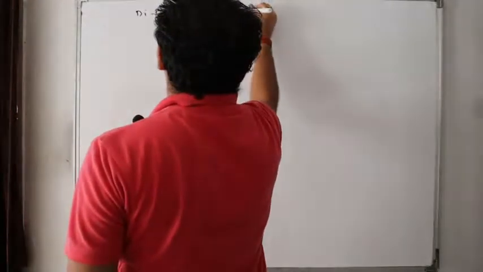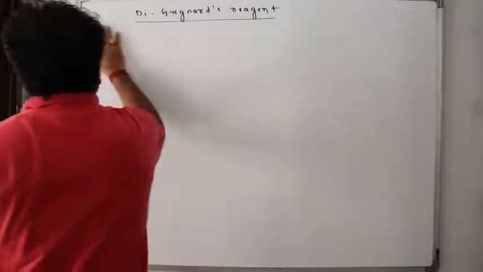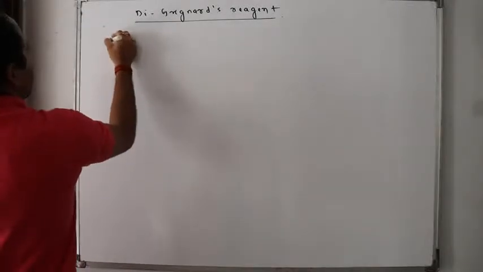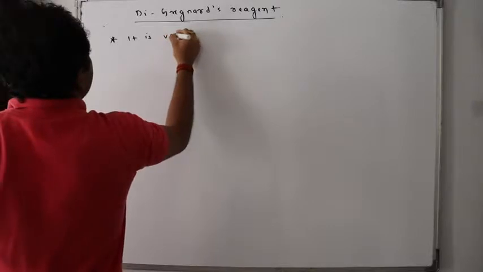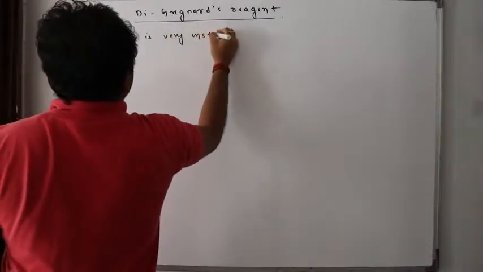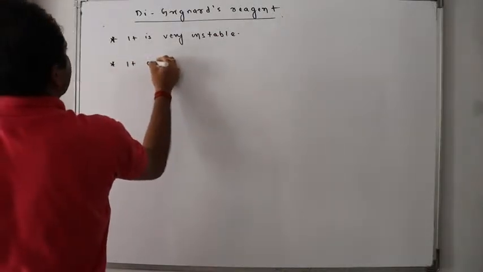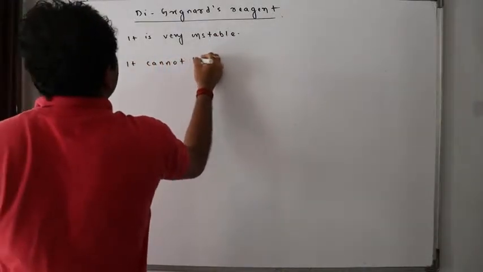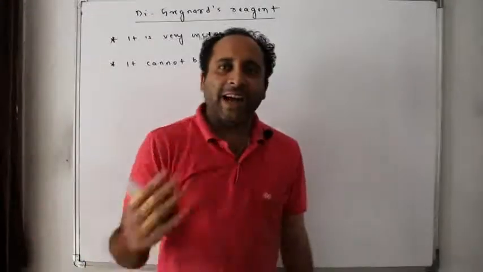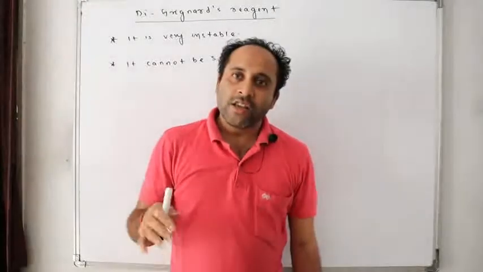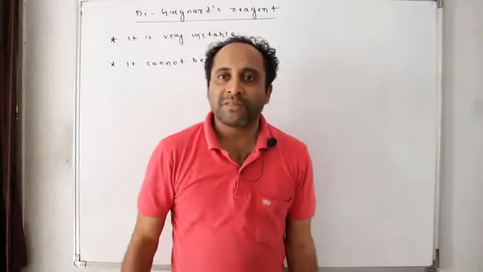di-Grignard reagent. It is very unstable. It cannot be stored. We make it and use it instantly. We take a dihalide, use magnesium, make it instantly and use it wherever we can.